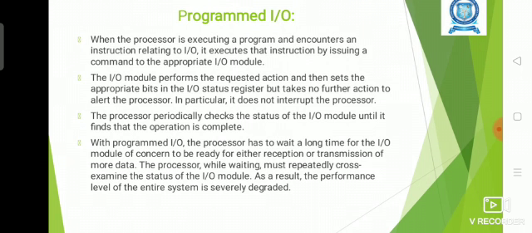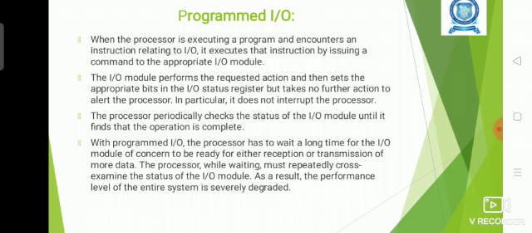Programmed input-output means the input-output operations will be performed by the processor with the help of particular input-output instructions available in the programs. The processor instructions will specify the particular input-output operations, and the processor will do those operations accordingly as per the instruction.